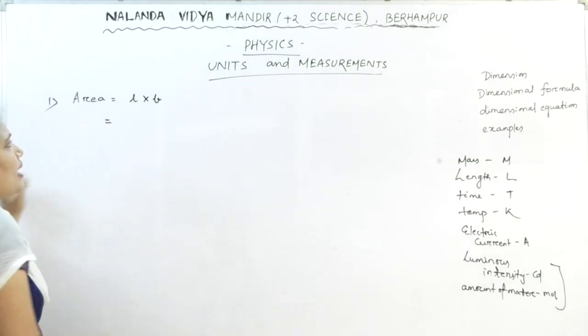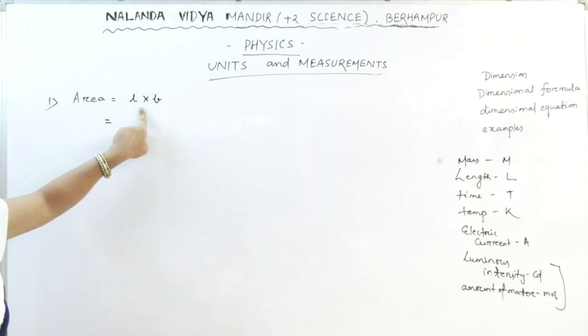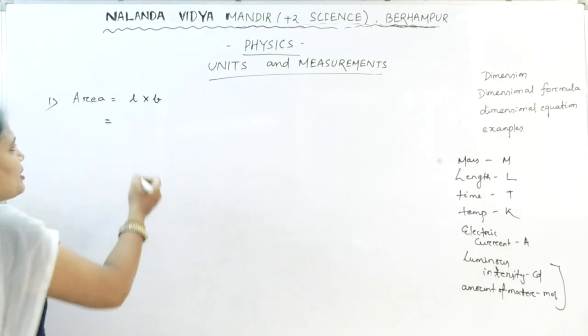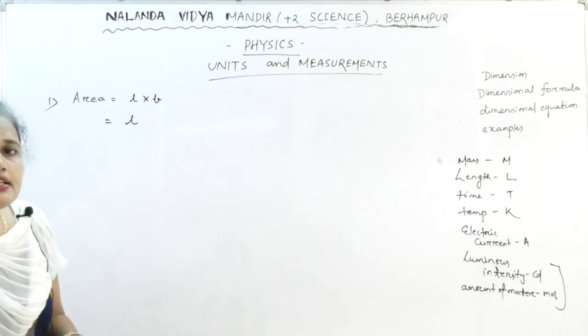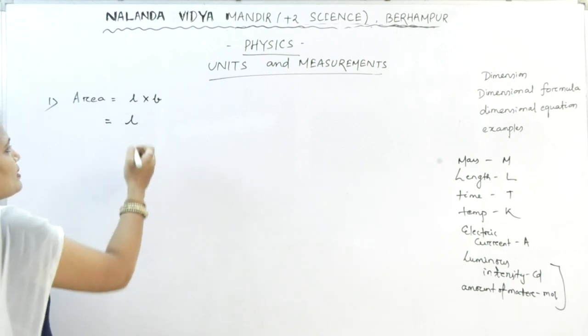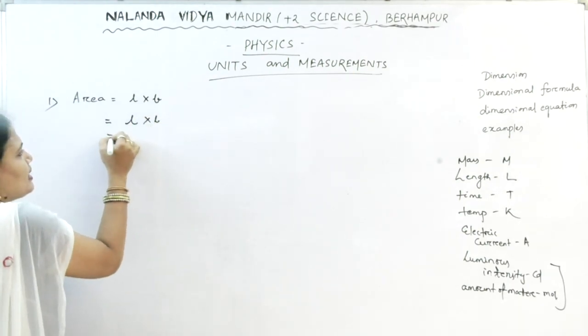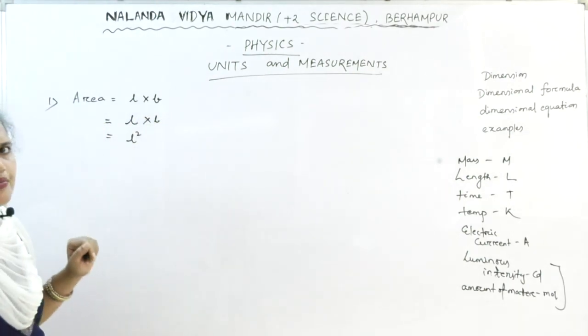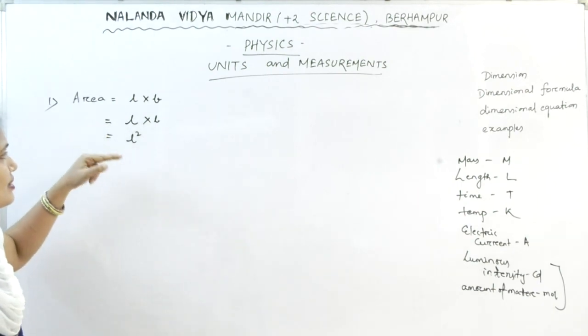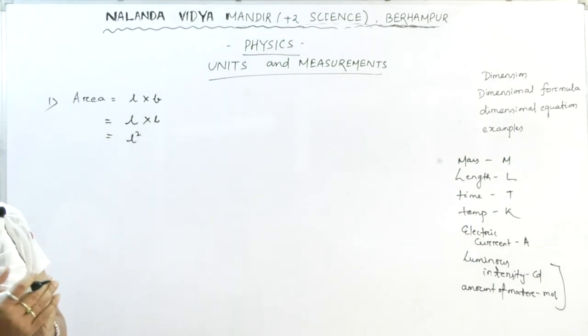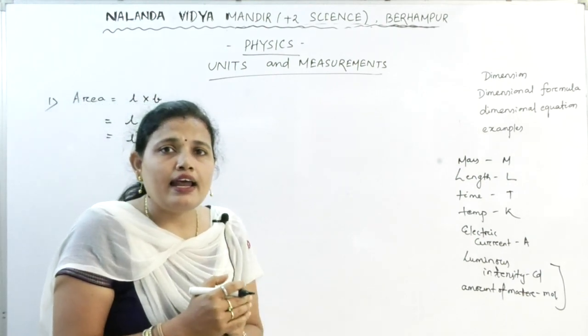Now you tell me length. Length is measured in terms of length. It is a fundamental quantity. The breadth is also a form of length. Length into length is equal to L square. So in the third step, you have to represent it in the form of M, L and T.